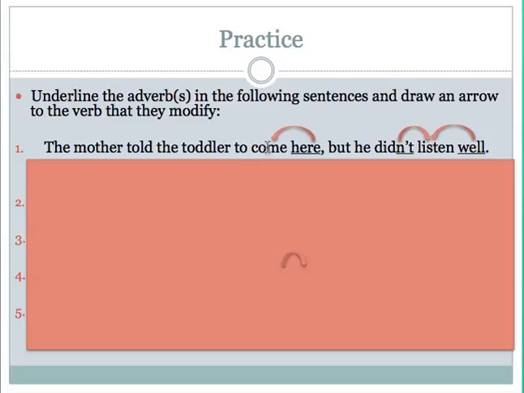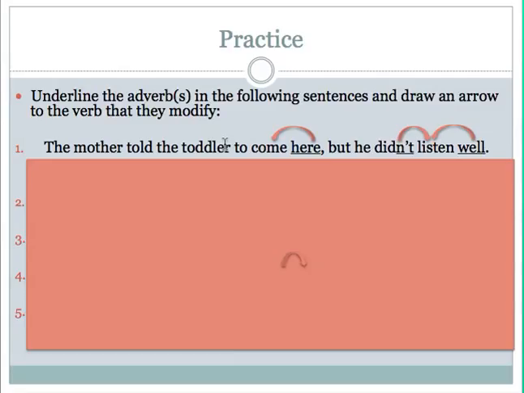How, where, or when should the toddler come? The toddler should come here. That tells me where the toddler should come. So here I'm going to underline. That is an adverb modifying the verb to come.